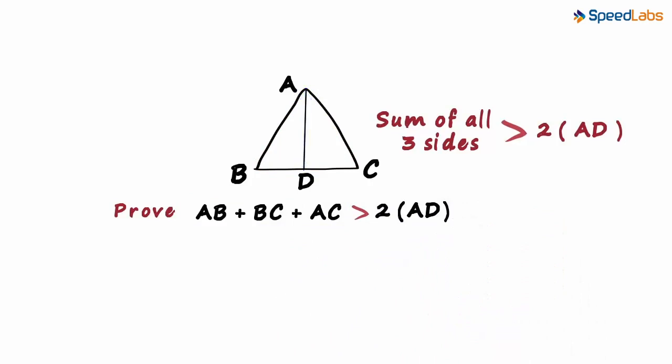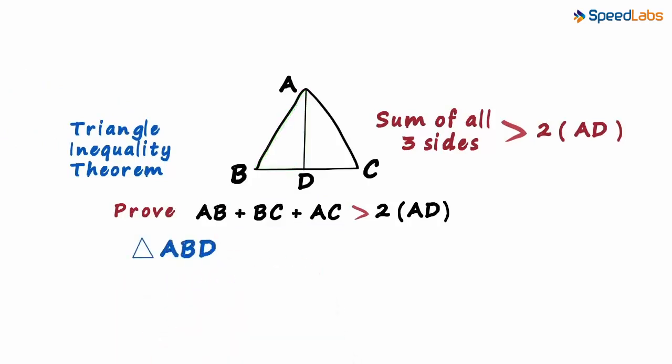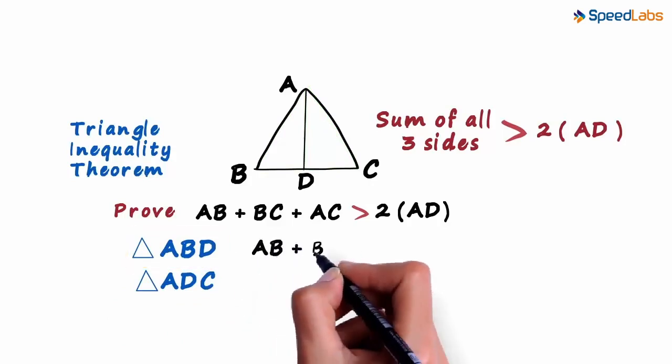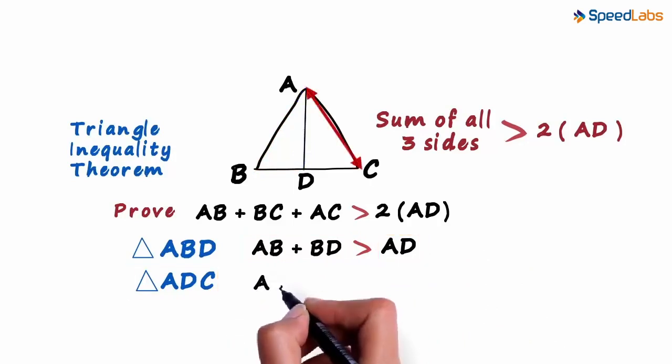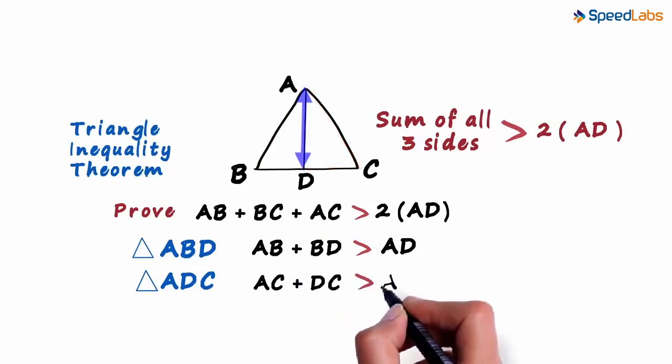The moment we see such a problem wherein we have to prove that the sum of sides is greater than something, we should realize that we may have to use the triangle inequality theorem. So we can see two triangles here, triangle ABD and triangle ADC. In triangle ABD, we can say that AB plus BD will be greater than AD. Sum of these two sides will be greater than this side. And in triangle ADC, AC plus DC is greater than AD.